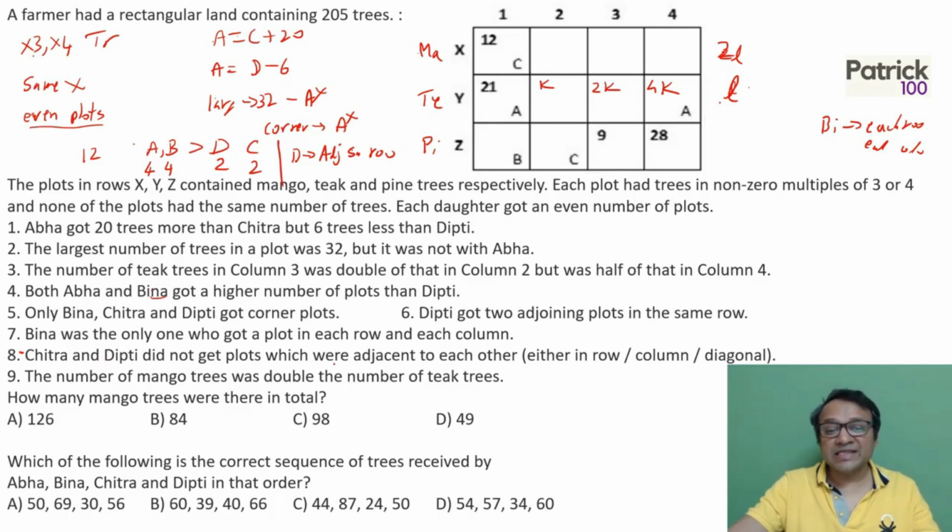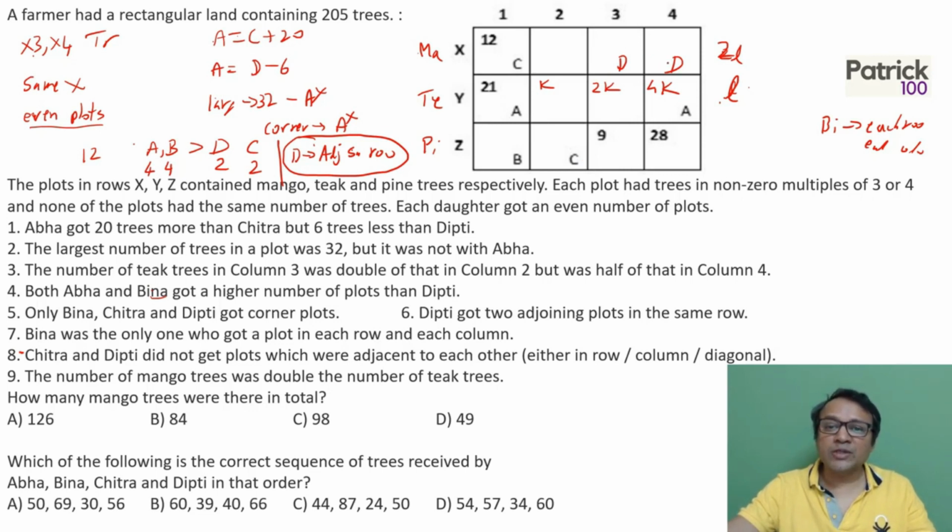Chitra and Dipti did not get plots that were adjacent to each other, so Dipti cannot be adjacent to Chitra. Where can Dipti be? Dipti cannot be on X2, Y2, Y3, or Z3. Since Dipti has 2 adjacent plots in the same row, the only place not adjacent to Chitra is the third and fourth plots in row X. So we get Dipti's plots.